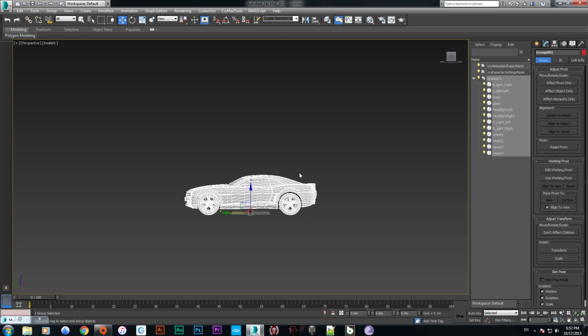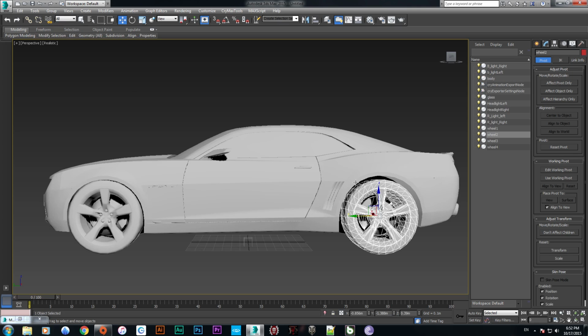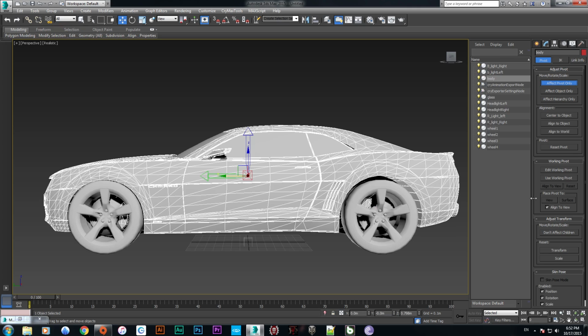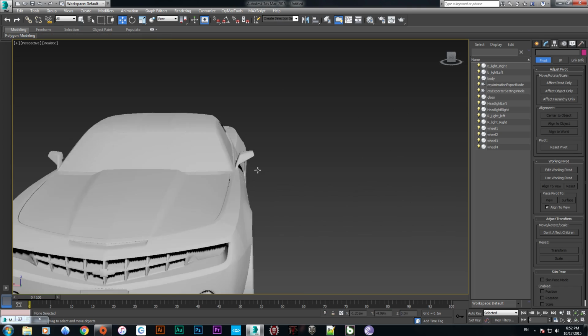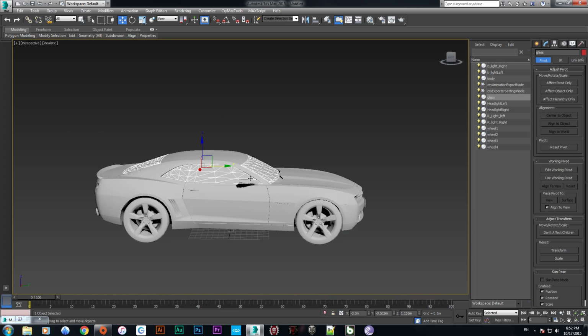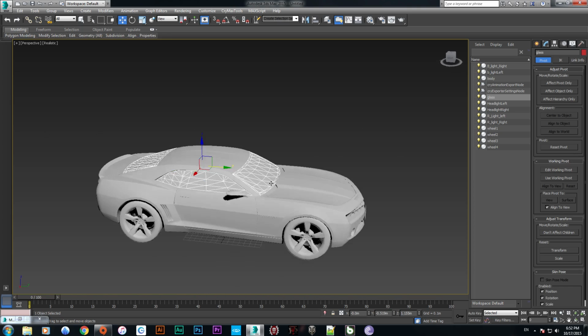Oops, actually this one is the pivot of the group, so we are going to affect pivot only and center to the object. So we are going to just ungroup it, and now we are selecting the body material and affect pivot only and setting it to 0 with the base. We have set up this car, it is fine, okay.